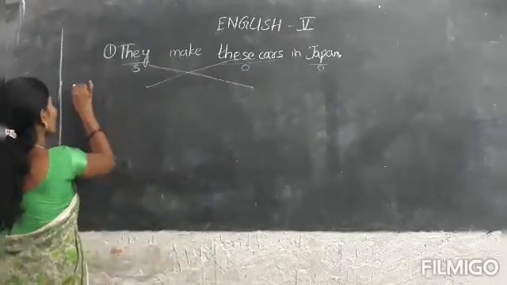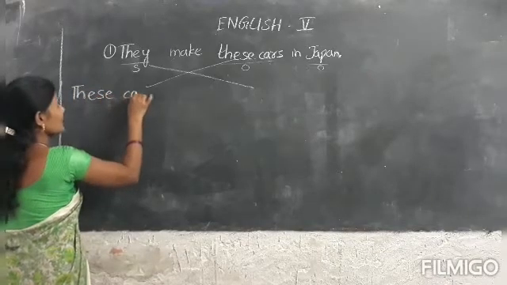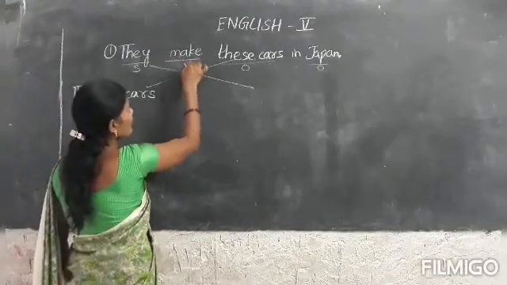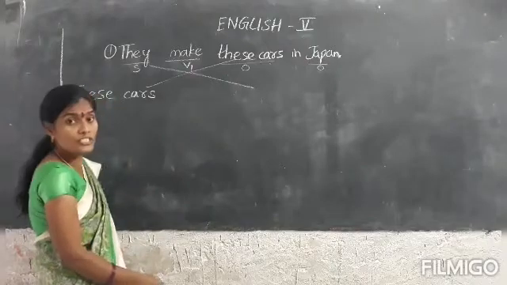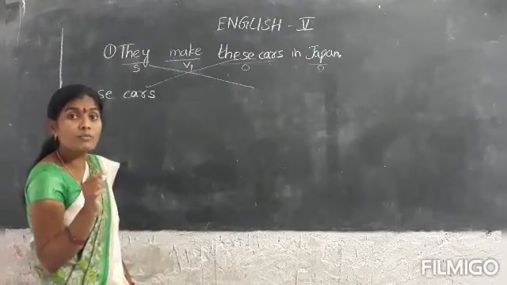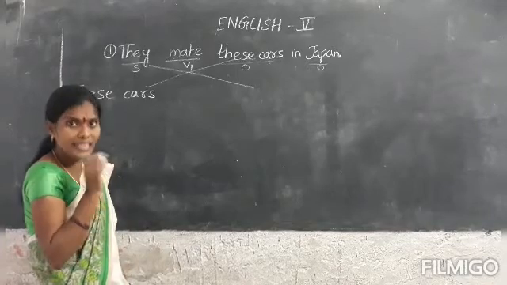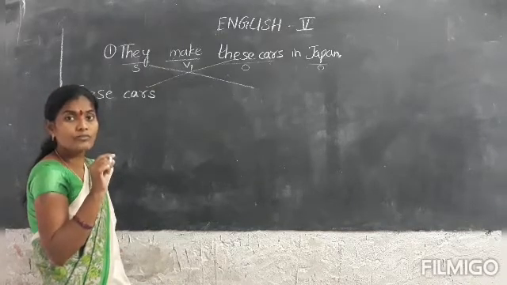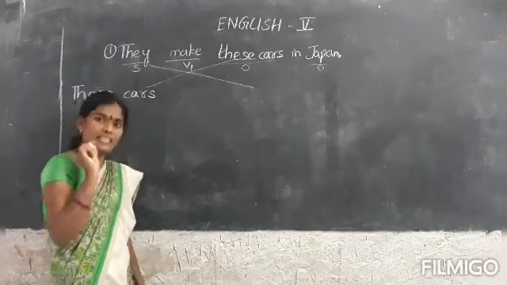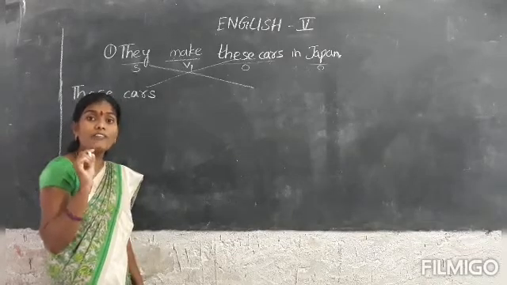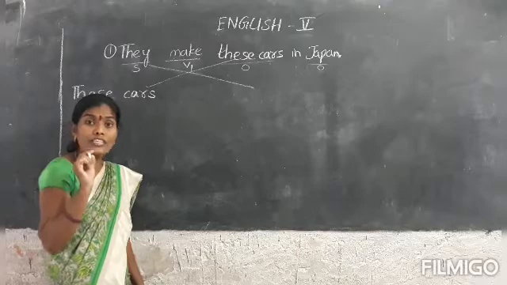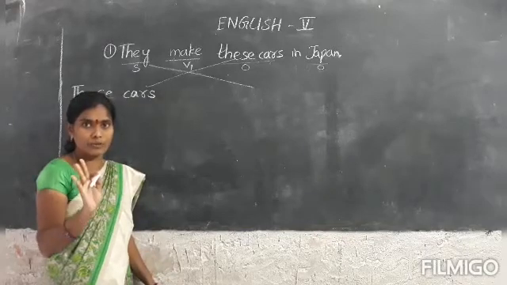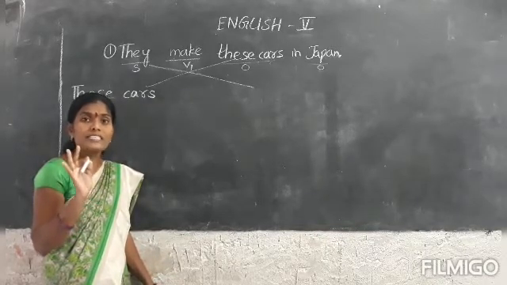Okay, these cars. Then we have to find out the verb. Verb is in first form, which means present. This is the simple present tense. When the sentence is in the present tense, we have to take the helping verbs am, is, are. Am, is, or are are the present tense helping verbs and was, were are the past tense helping verbs.